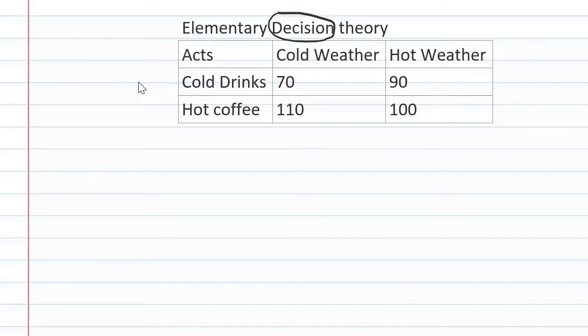In your routine life, I think you are taking decisions daily related to whether you want to go to school or not, whether you want to come to college or not, whether to meet somebody or not. So many decisions. But now we are adding the science of making decisions.